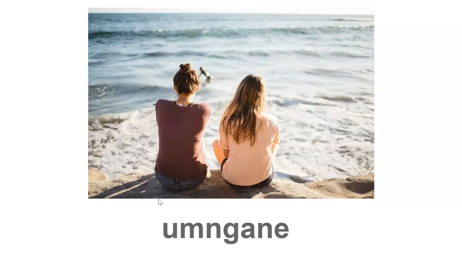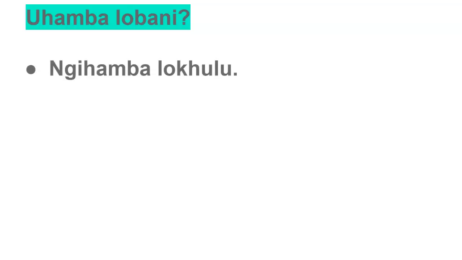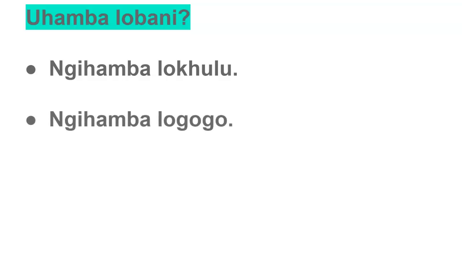All right. So using these words that I just showed you, let's continue to answer the question Uhamba lobani. So you want to say I'm walking with grandma, or let's start with grandpa. I'm walking with grandpa: Ngihamba lokhulu. All right. I'm walking with grandma: Ngihamba lo gogo.